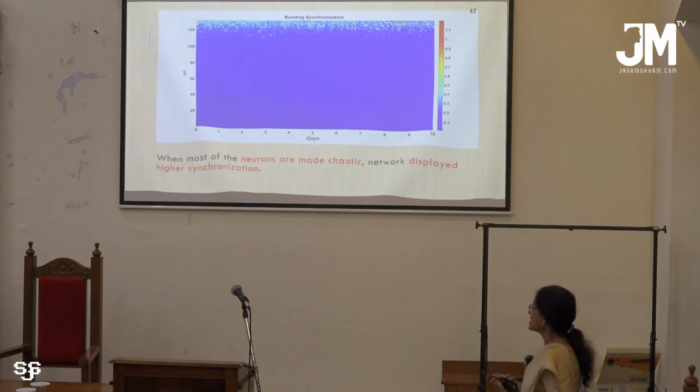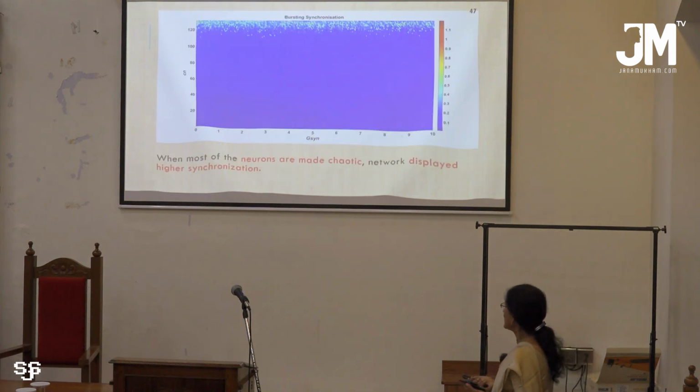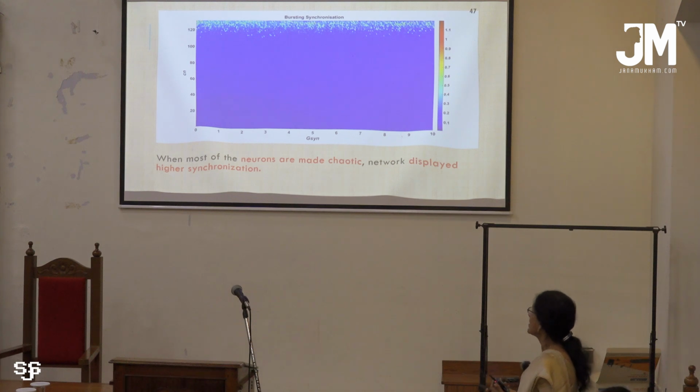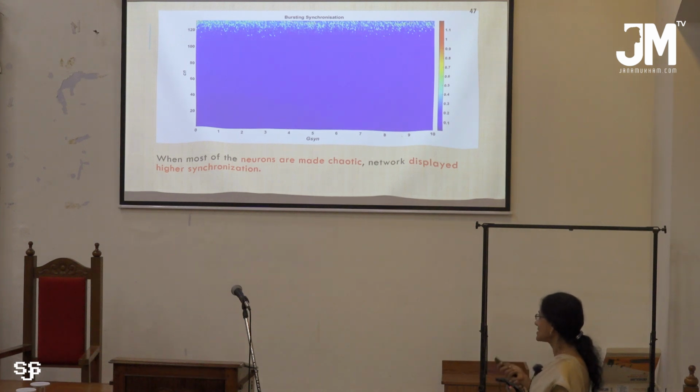Now regarding the bursting synchronization, it is generally independent of coupling between the two neurons. As the number of chaotic neurons is increased, the synchronization increases. That is an interesting behavior. As the number of chaotic neurons is higher, synchronization is increased.